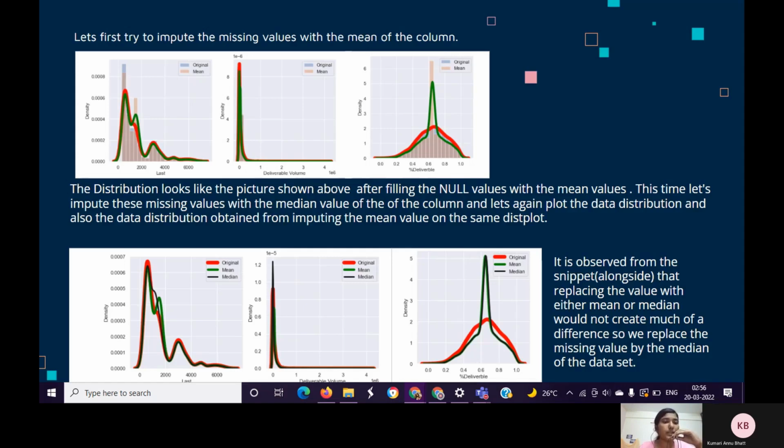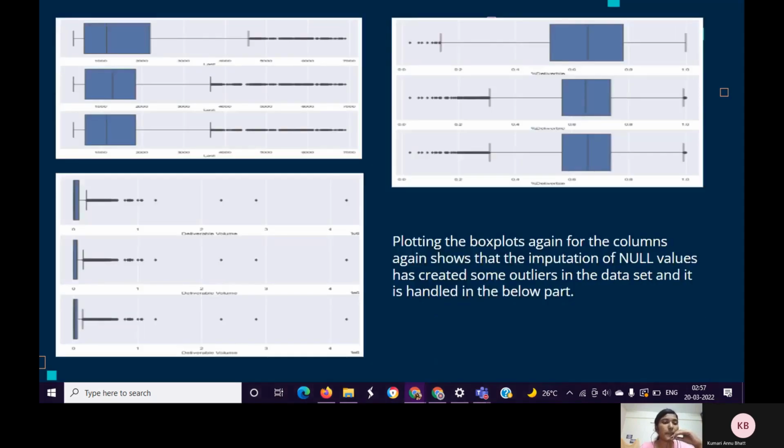From the snippet above, replacing the values with the mean or median does not make a big difference. So let's replace the missing values with the median of the data set. After we imputed the null values, some outliers have been created in the dataset, so the next step would be to remove these outliers. And now my group mate Shweta will continue from here.